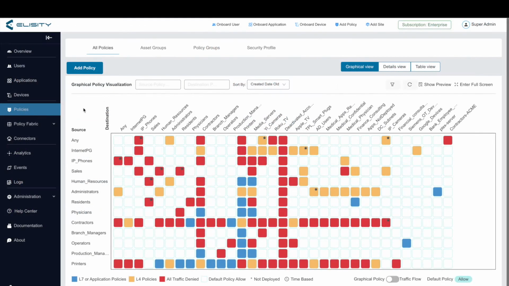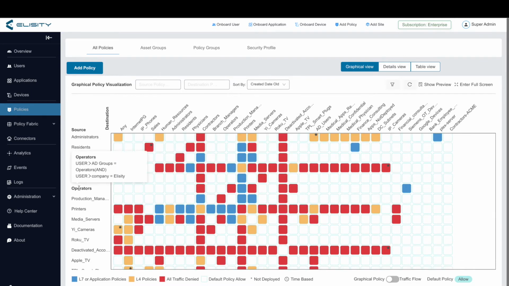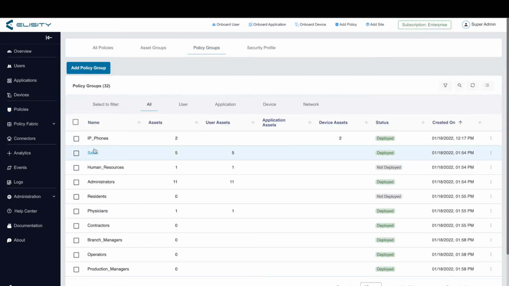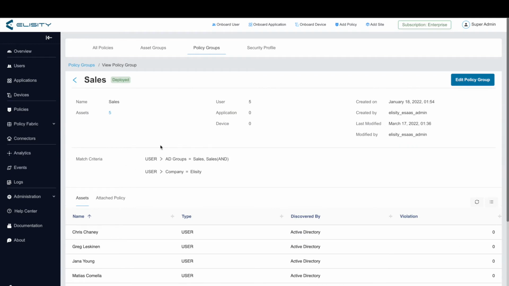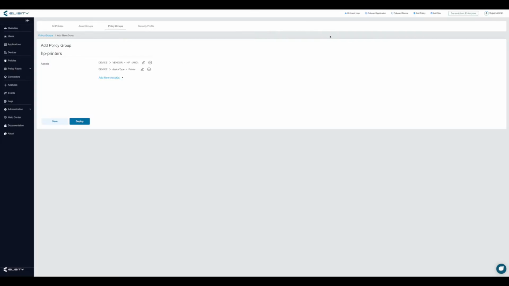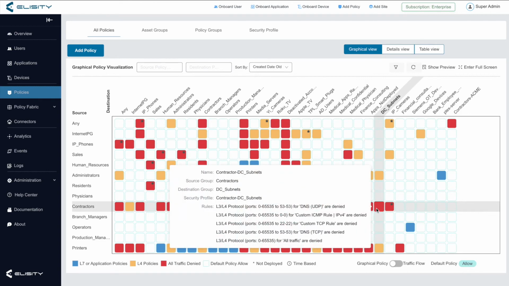So here on our policies page, we manage policy groups, manage and deploy policies, and observe traffic flows to find gaps in policy coverage. You might be wondering what a policy group is. Policy groups are the constructs that we use as the source and destination for a policy. Every policy group is made up of one or more attributes that we've learned about users, devices, and applications. We use this construct to match policies to assets on much simpler criteria like device type, printer, rather than something like IP or MAC address. These policy groups are then referenceable on our policy matrices.